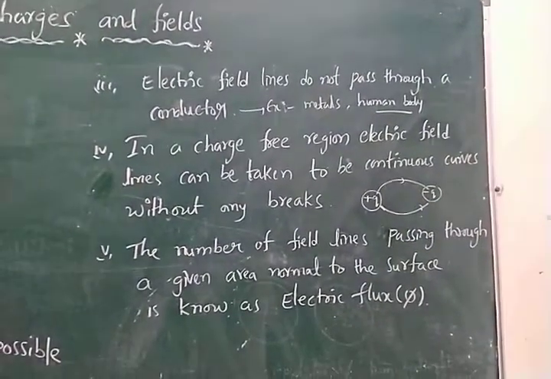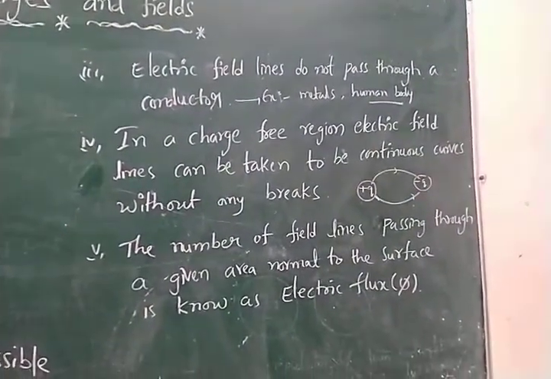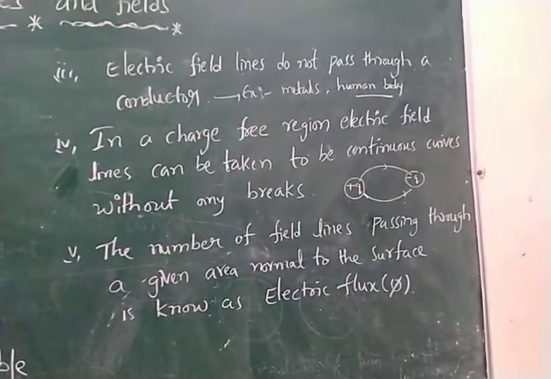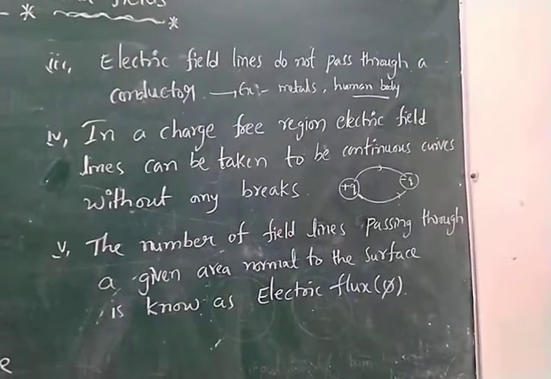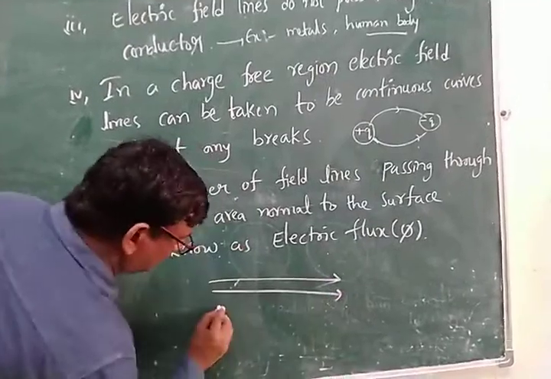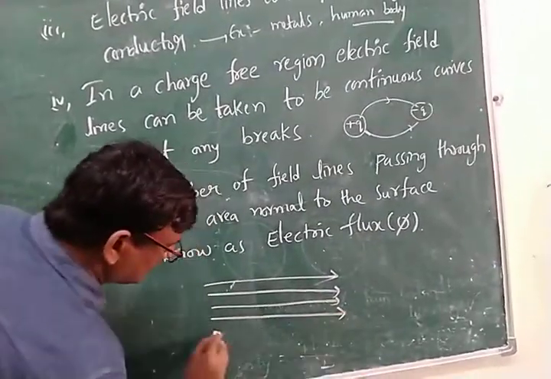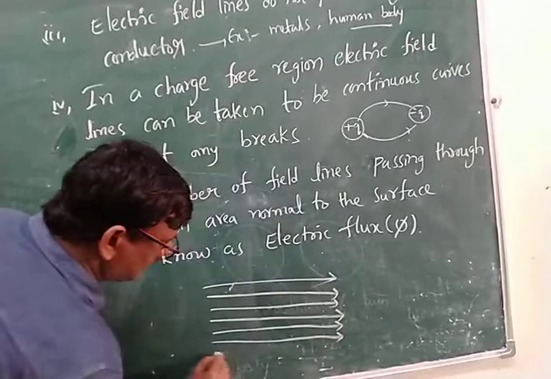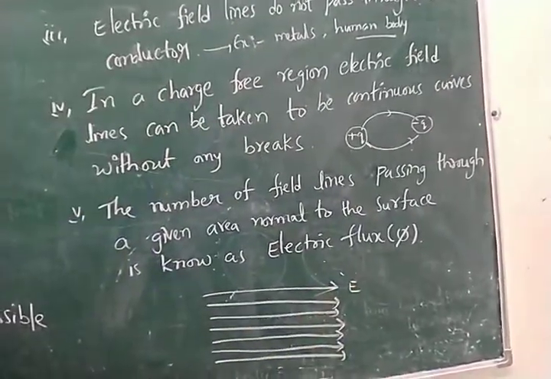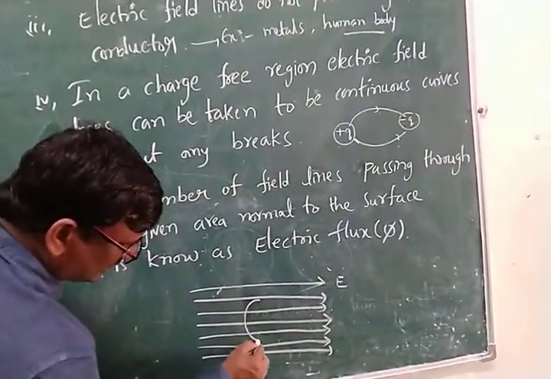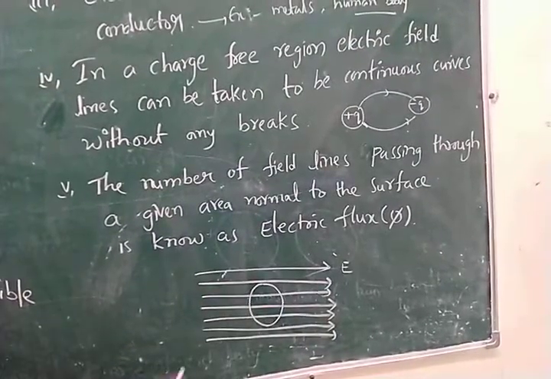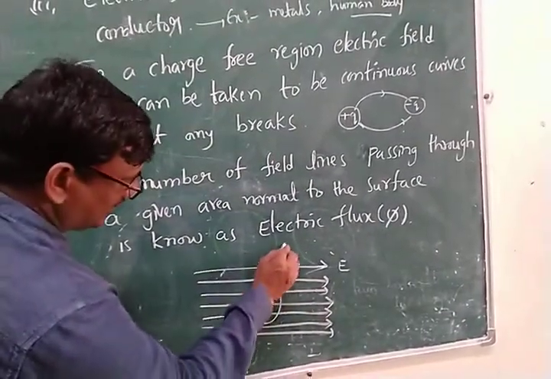Next, the last one is that the number of field lines passing through a given area normal to the surface is called the electric flux. Here, this is considered the number of electric field lines, and this is considered E. Now here you consider one unit area, normal to the surface. This area you consider A.